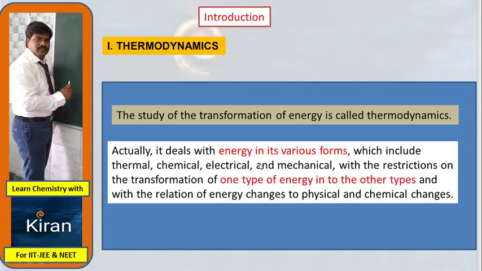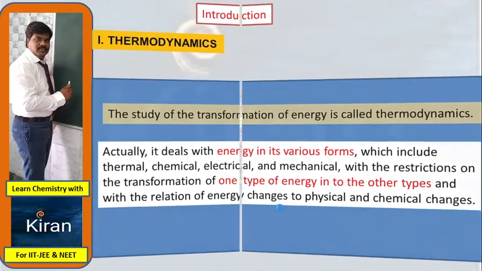Actually, it deals with the energy in its various forms, which includes thermal, chemical, electrical, and mechanical, with the restrictions on the transformation of one type of energy into other types, and with the relation of energy changes to physical and chemical changes.